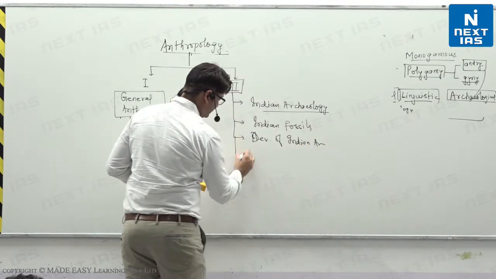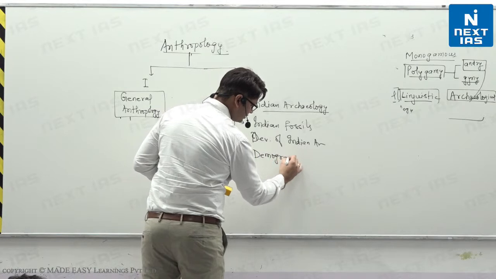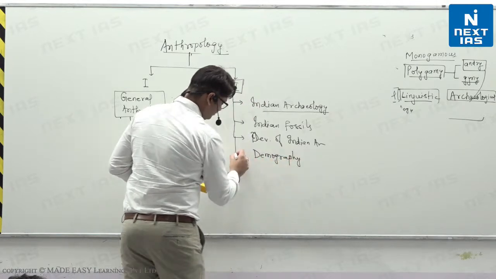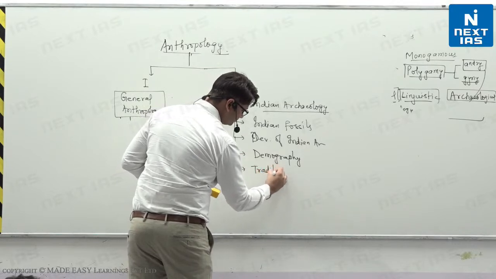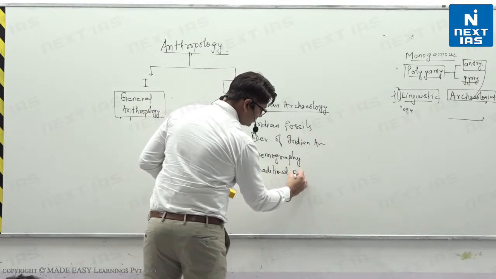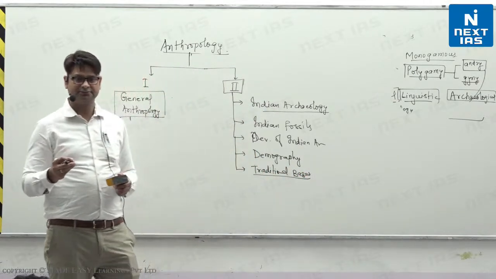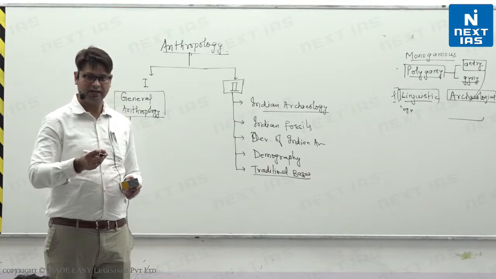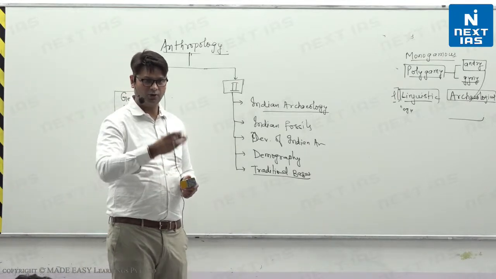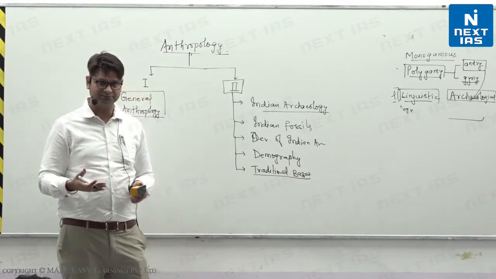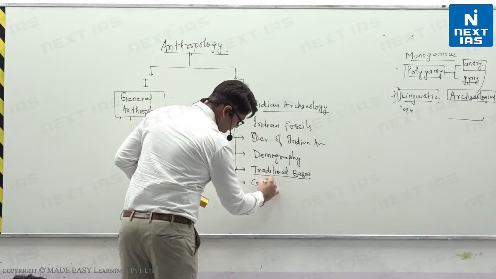Right? We will study the demography of Indian society, demographic features, right? We will study the traditional basis of Indian society. What is the traditional basis? Some things like Purusharth, Varnashrama. Have you heard of these terms? Purusharth, Varnashram, right? All these things, karma and rebirth. Okay. We will study caste, Varna.